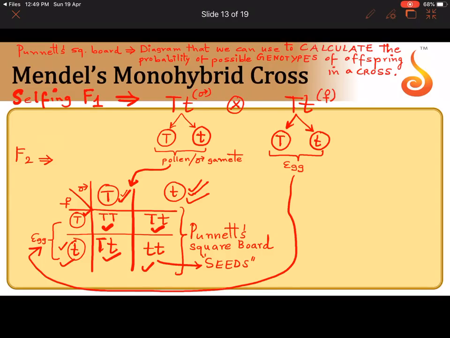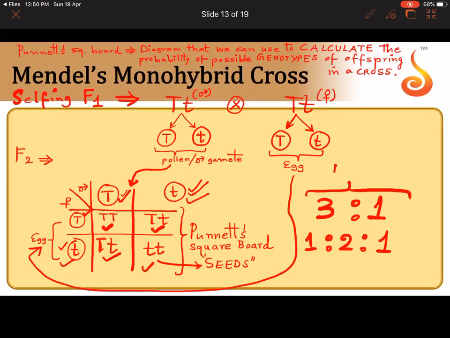By now you should know what a genotype is. By putting this table, this diagram or graphical representation, you can easily tell that the phenotypic ratio is 3:1 and the genotypic ratio is 1:2:1.